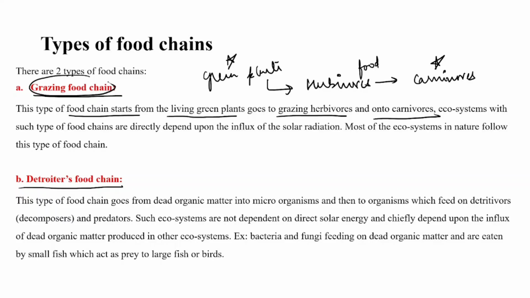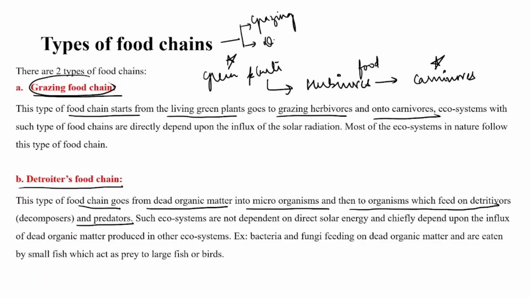So this transfer of energy, which starts from green plants and ends at carnivores, we call the grazing food chain. And what is detritus food chain? This type of food chain goes from dead organic matter into microorganisms, then to organisms which feed on detritivores and predators. These are called detritus food chain. Clear? So we have studied two types of food chain. What are the two types of food chain? One is grazing food chain, another is detritus food chain.